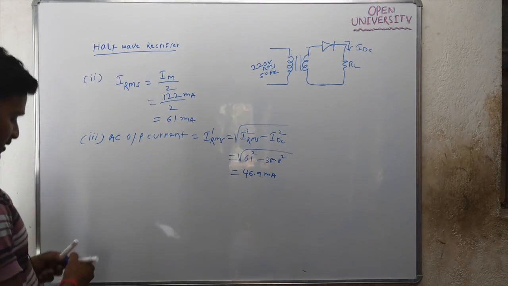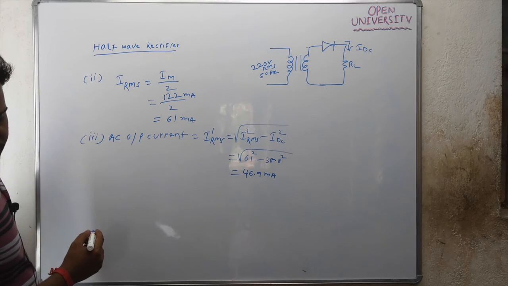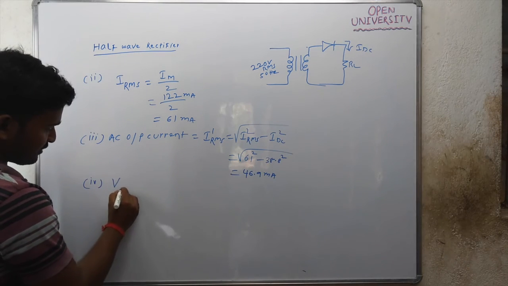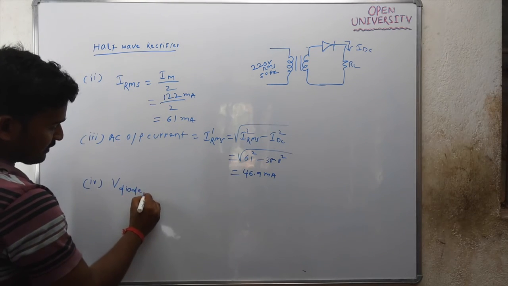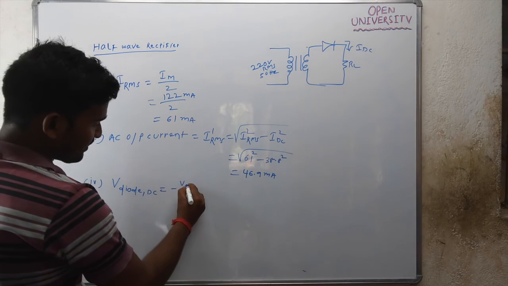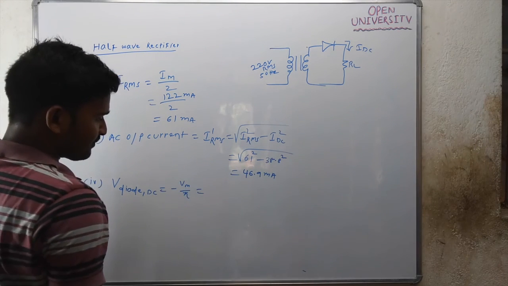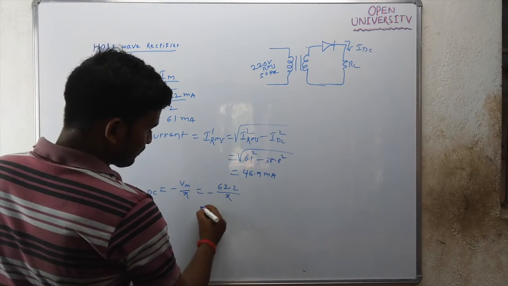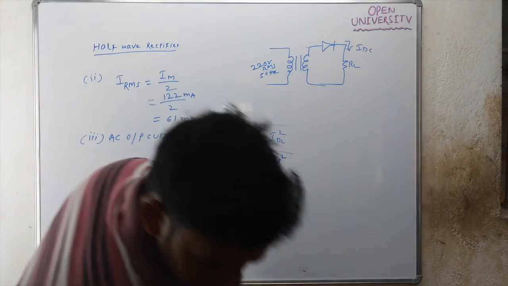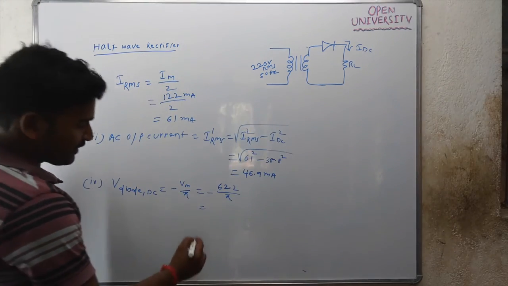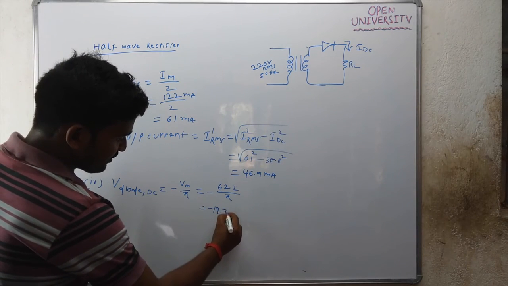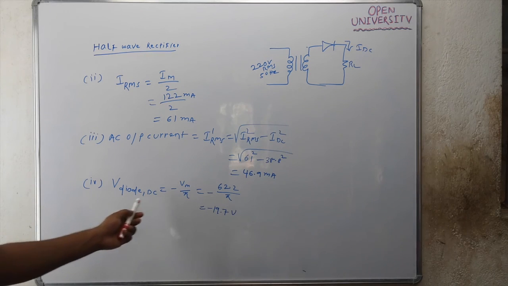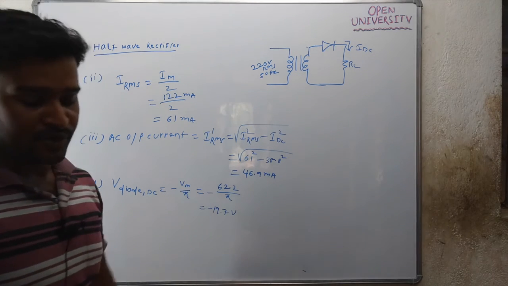And the fourth point is the DC diode voltage. What is DC diode voltage? It is nothing but V diode DC. What is V diode DC? It is minus Vm by pi. What is Vm? 62.2 by pi, which will be minus 19.7 volt. The DC voltage across the diode is minus 19.7 volt.